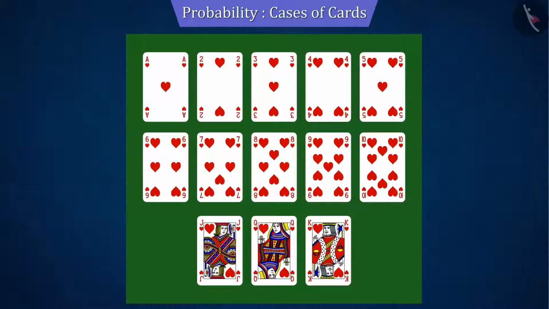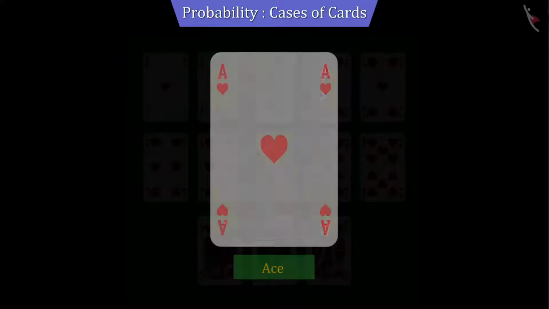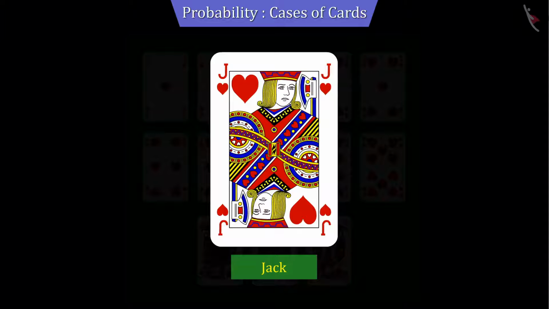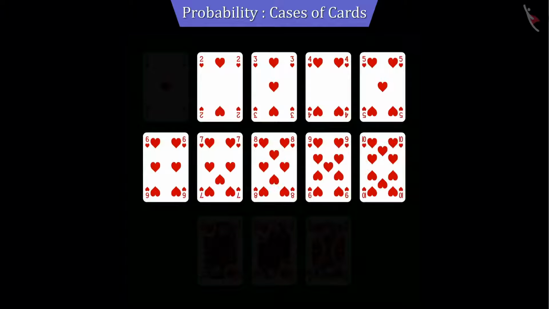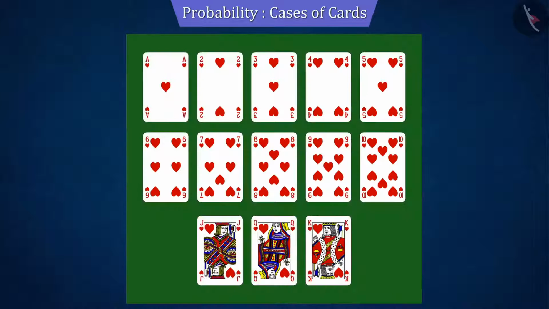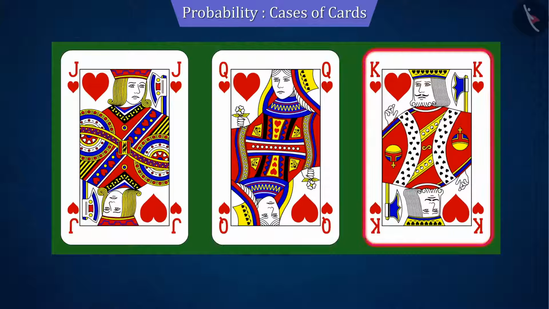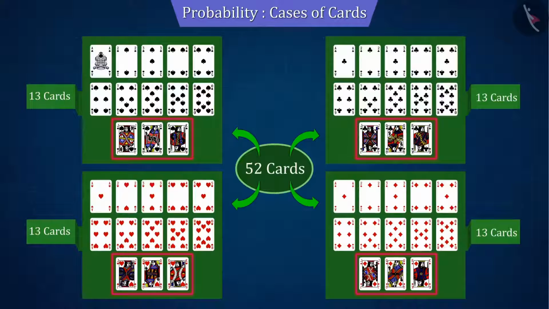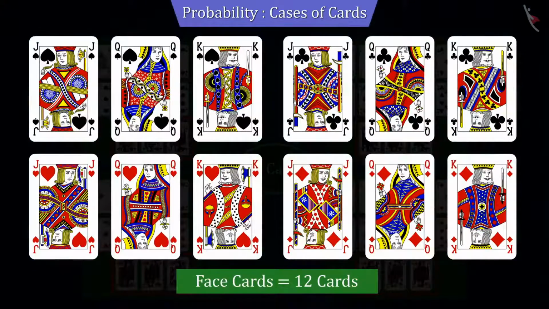Let's discuss the group of heart cards. The set consists of ace, king, queen, jack, and 2 to 10 digit cards. The cards with jack, queen and king are called face cards. Similarly, we can see that there are 3 such face cards in each group. That is, 12 cards out of the total 52 cards are face cards.